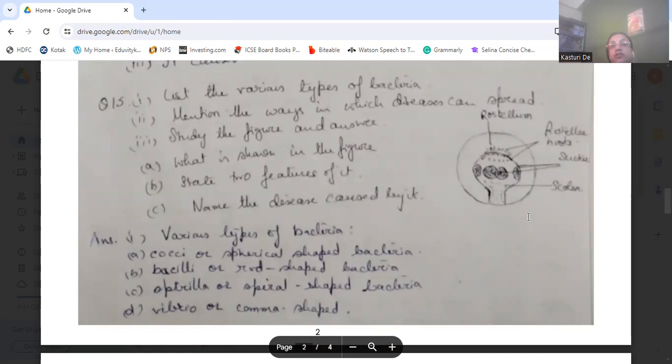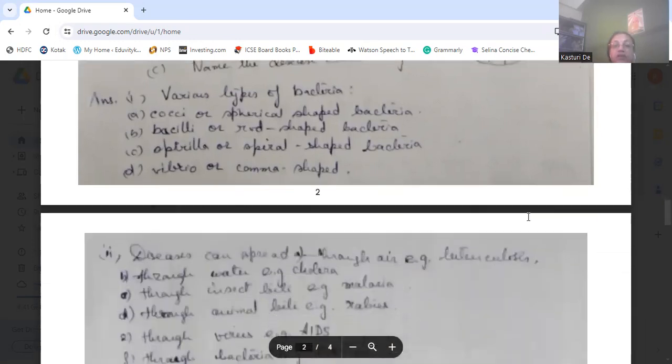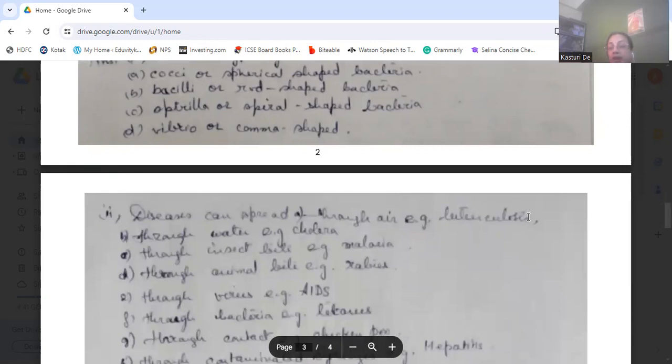Now, the next question is to mention the ways in which diseases can spread. Diseases can spread through air, for example tuberculosis. Then through water, for example cholera. Through insect bites, like mosquito bites causing malaria, and a mosquito is also an insect. Through animal bites, rabies for example.